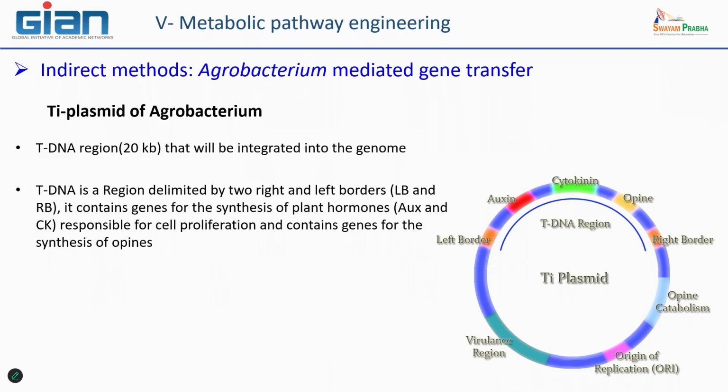All of these genes encoding auxin, cytokinin, and opin are essential for the life of the bacteria when it is in the rhizosphere and in the soil. So what we can do is substitute all of these parts of the plasmid genome by other genes, with just the idea of maintaining the size of this tDNA. That could be the way to produce transgenic plant cell lines.